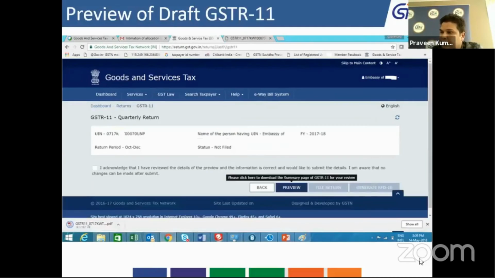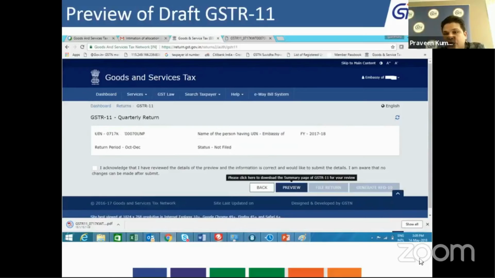Once you click on the initiate filing option, you will get this particular window where these options are available along with all your details, your UIN number and the name of the UIN and everything, along with some declaration part. And there are two buttons, file return and generate RFT10. These two are disabled and there is a preview icon.